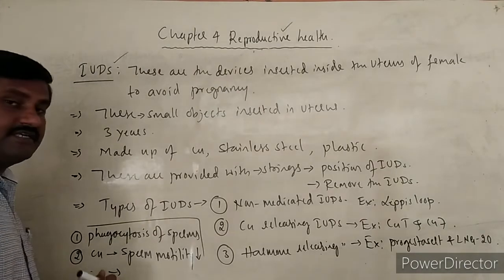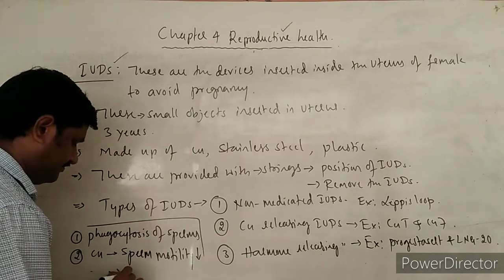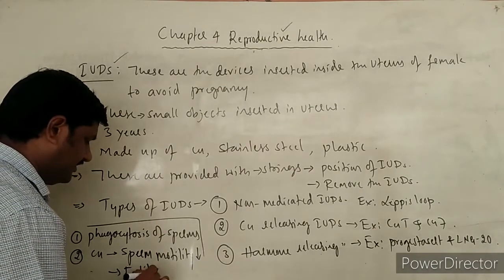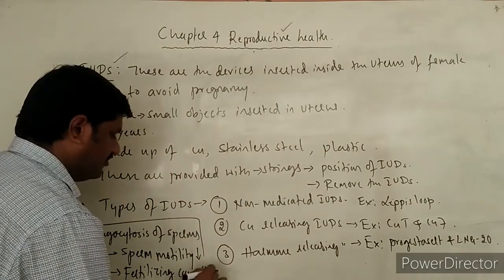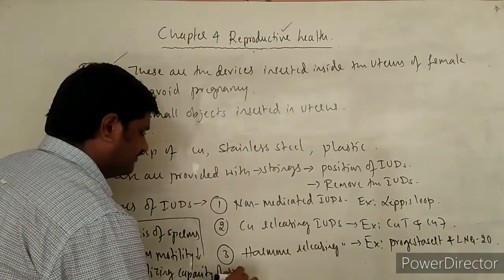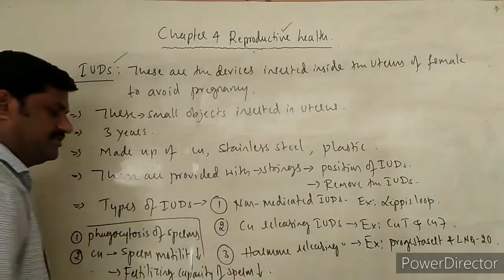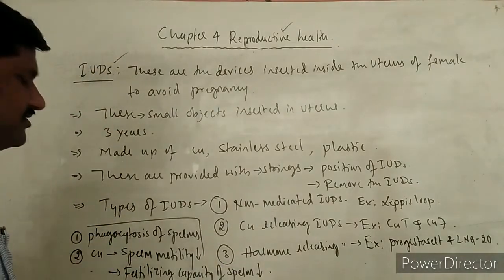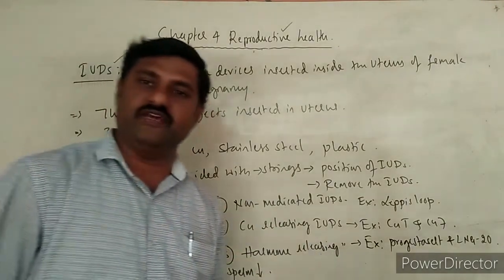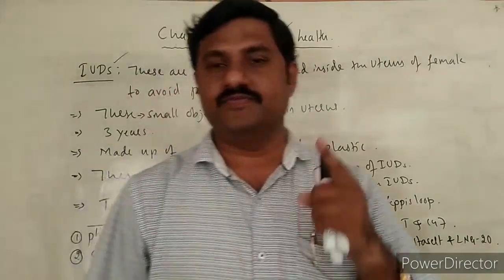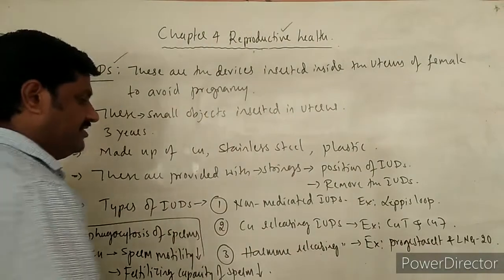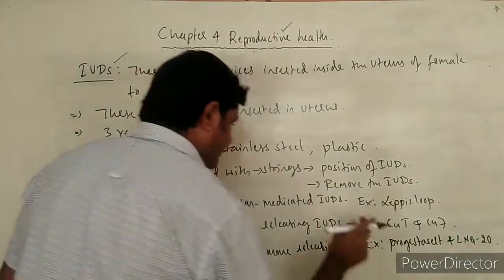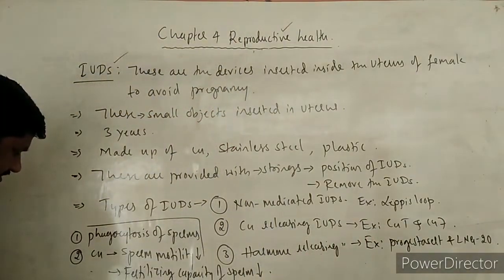And the fertilizing capacity of the sperm is being reduced. When it is being reduced, automatically there would not be meeting of sperm as well as the egg cell. And one more thing is the hormone releasing one.